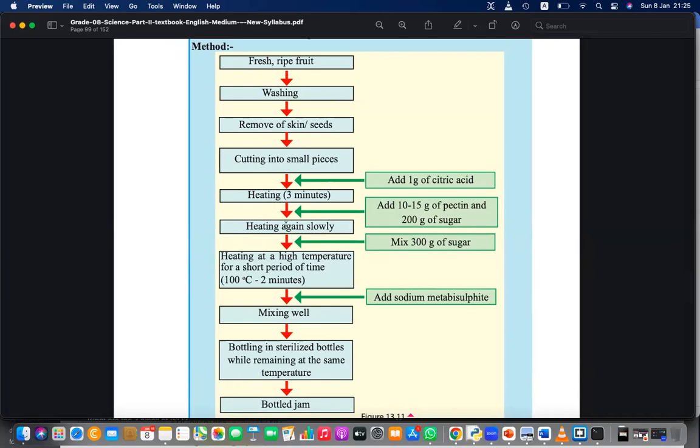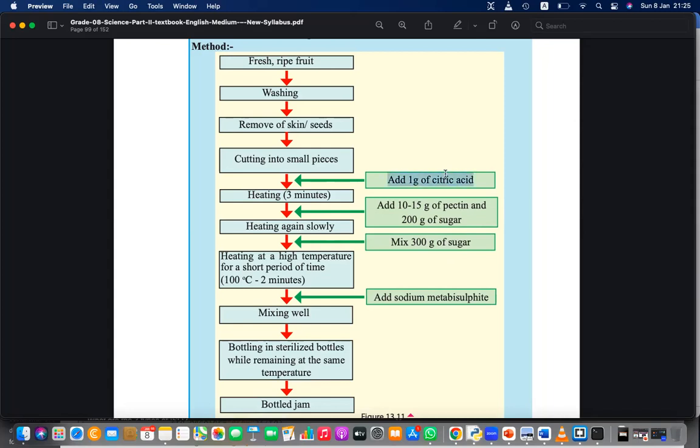Make jam. You can use pineapple, or mango, any available fruit. Take ripe fruit and wash it, then cut it into small pieces. Heat it slowly for a few minutes and also add sugar. You can see a lot of sugar is there. You can add pectin. Pectin is added to make it solid. Citric acid is to preserve the color.